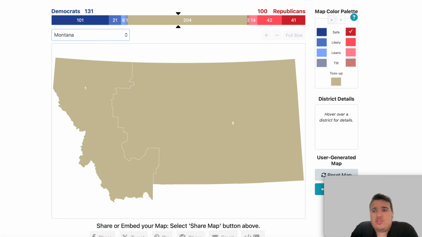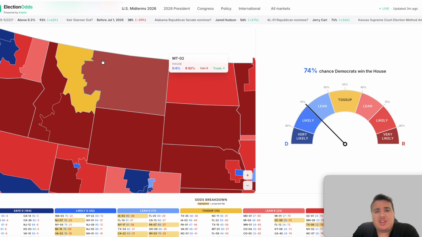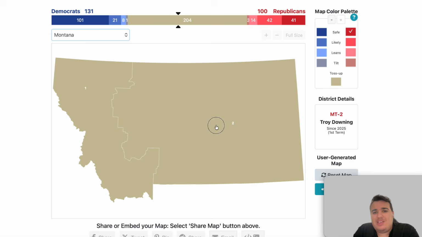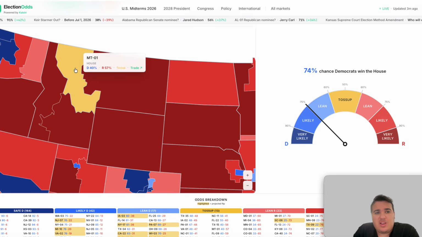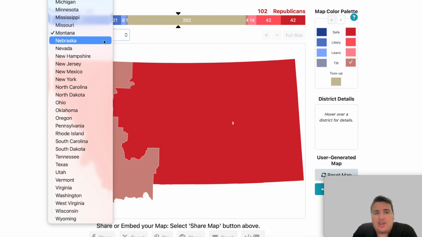Montana is going to be interesting because there are 2 House races in Montana. One of them is very competitive, though. The 2nd district is not. That is going to be a safe Republican win. The 1st district, however, is listed as a toss-up. The Republicans are favored to win, with the incumbent Ryan Zinke retiring, though it is a very close race, but it is currently listed as tilt for the Republicans.